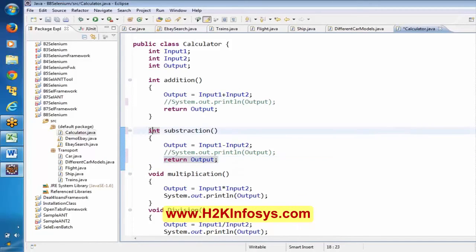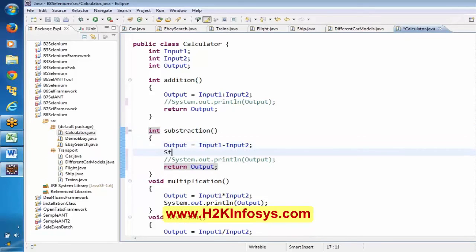If you mention integer, try to give an output of the same data type. For example, if you pass, let me say, string ABC, it is going to throw an error here.